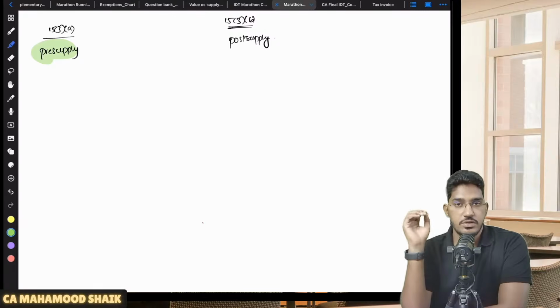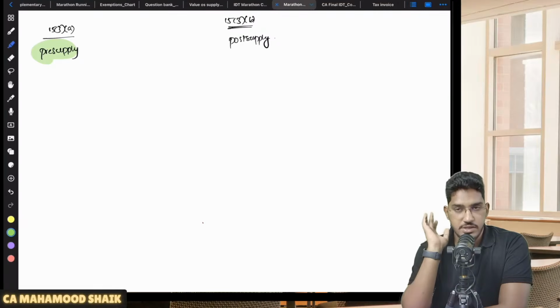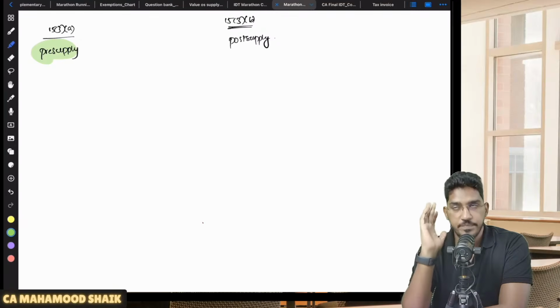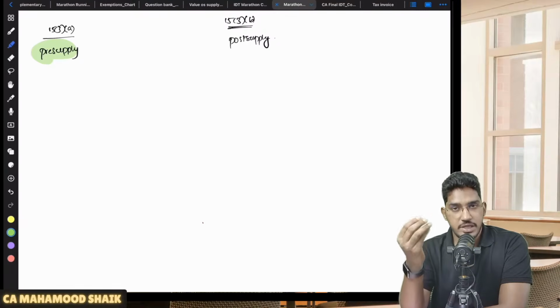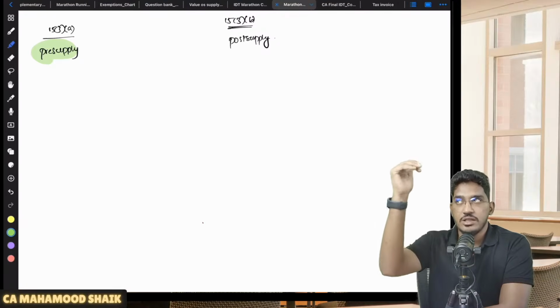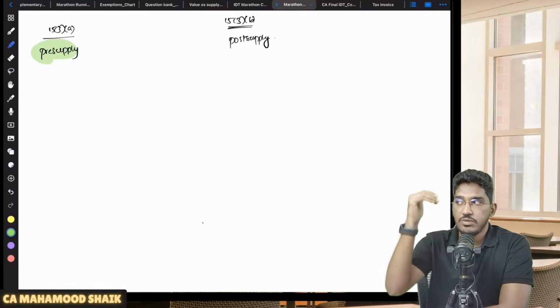Pre-supply discounts are those discounts which are given at the time of making supply, and these discounts are recorded on the invoice itself. Those discounts which are given either at the time of making supply or before making supply, and those which are duly recorded on the invoice. Let us say, for example, you went to some shopping mall, you made some 10,000 worth of purchase. On that, a 10% discount they have given. That discount they are giving at the time of making supply, and whatever discount they have given, they will record it on the invoice also. 10,000 rupees is the total value minus 1,000 rupees discount, 9,000 payable.